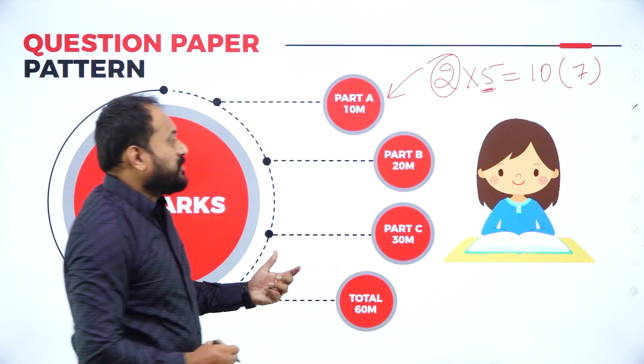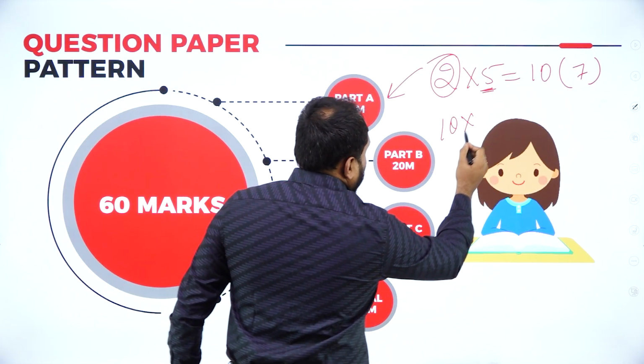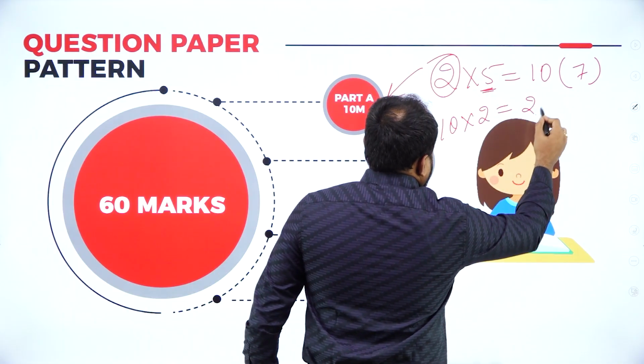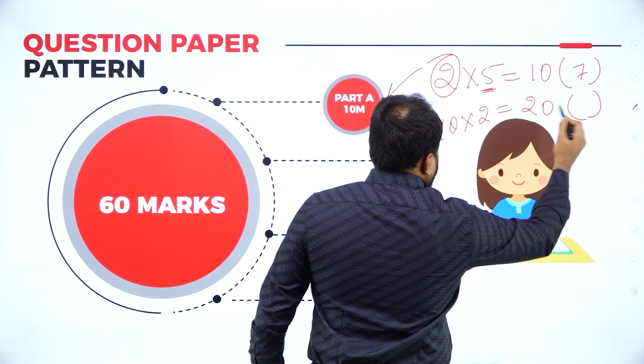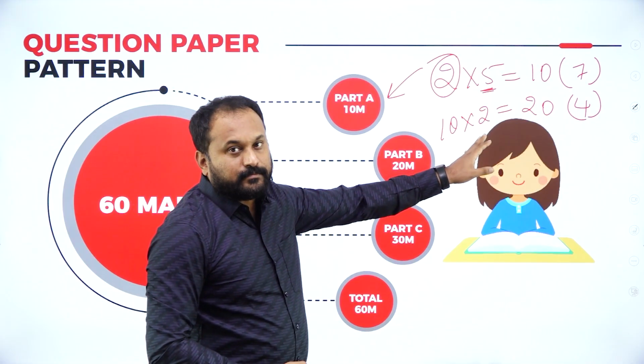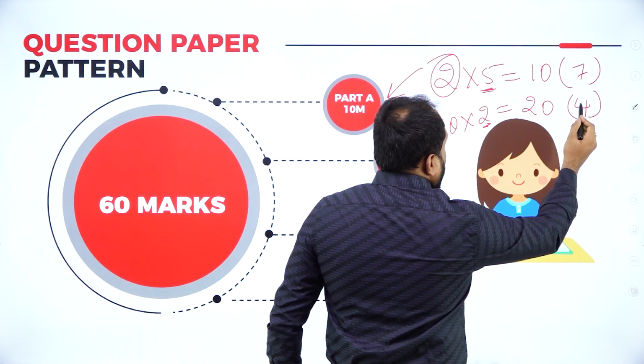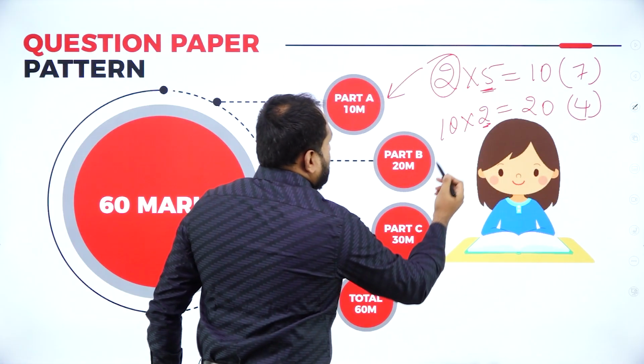How it is allotted is very simple. You will get 10 marks per question, and you are supposed to write 2, so that is how it is 20. You'll be getting somewhere around 4 to 5 questions as options, and you are supposed to write 2.